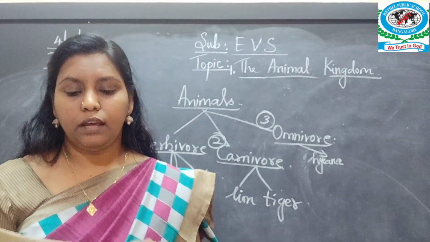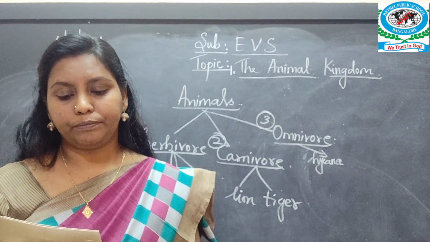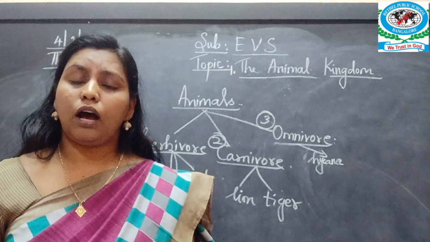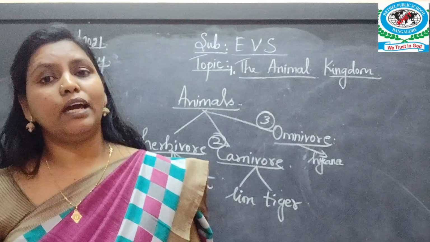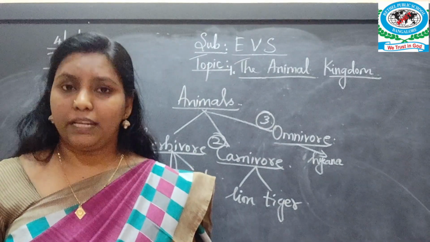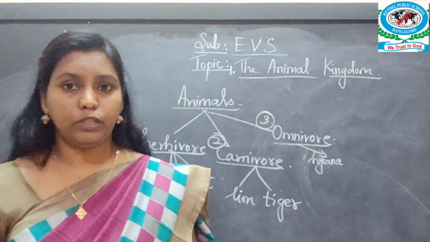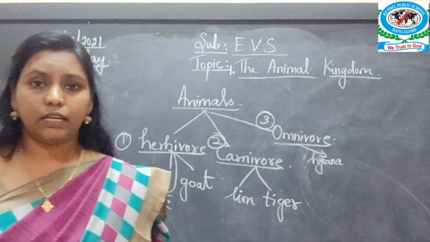Okay, the next one, write 5 uses of animals to us. So how helpful are the animals? How are they useful to us? So in many ways they are useful and helpful to us. So what is the first thing?